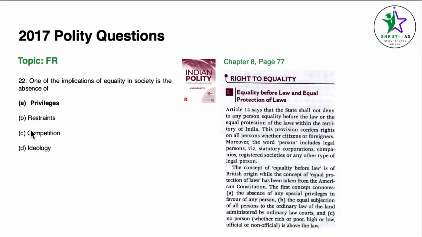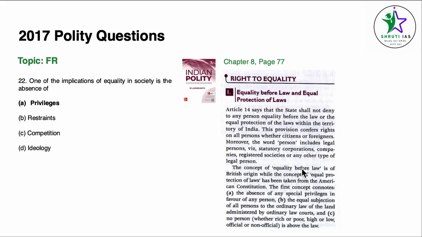In terms of A and B, we can still get confused, but let's read from page number 77. Right to equality, equality before law and equal protection of law. Article 14 says that the state shall not deny any person equality before the law or equal protection of laws within the territory of India. This provision confers rights on all persons, whether citizens or foreigners. Moreover, the word person includes legal persons, via statutory corporations, companies, registered societies, or any other type of legal person.